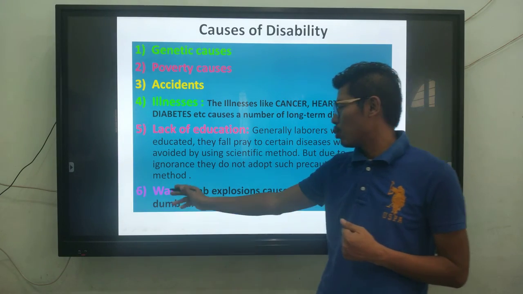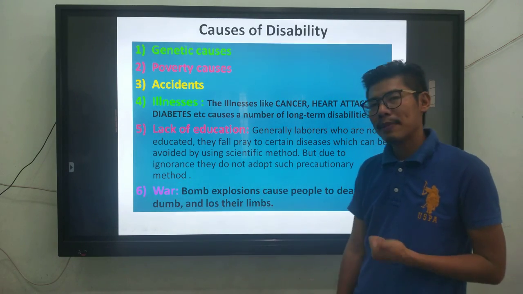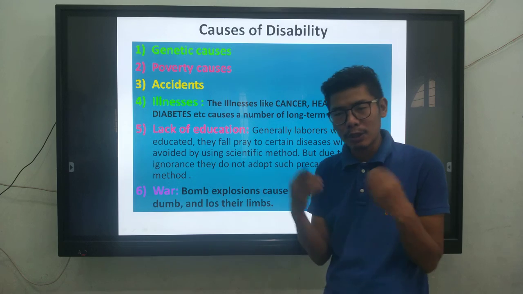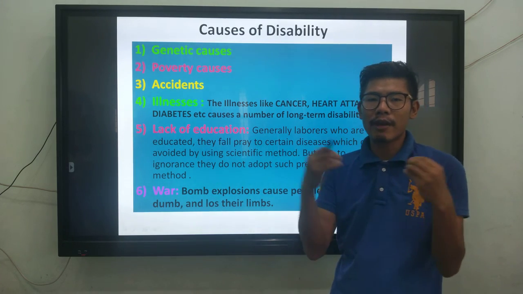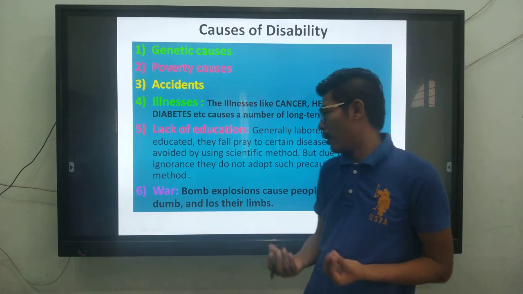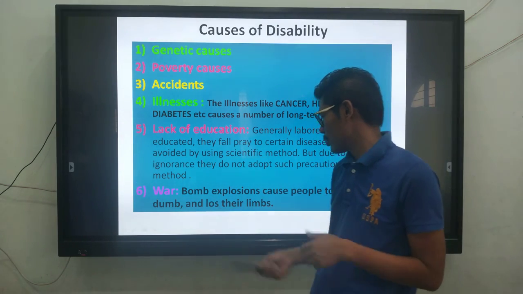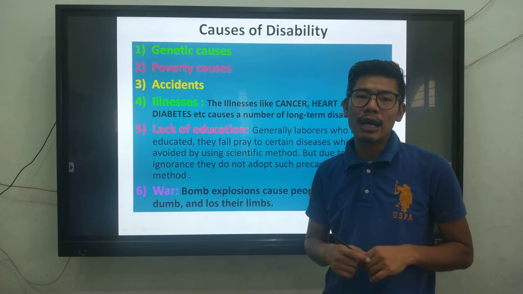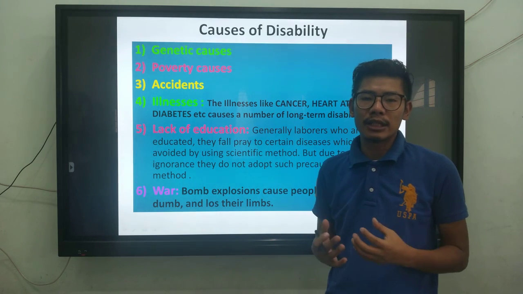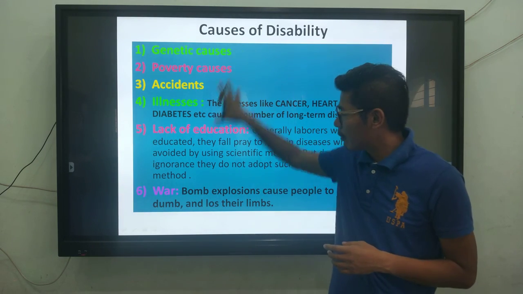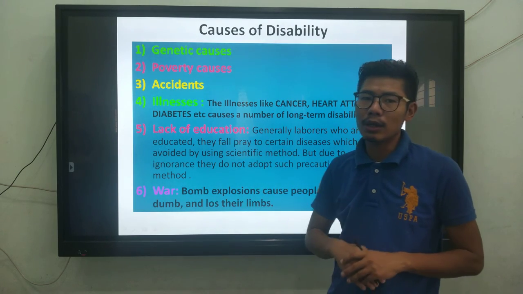Point number 6, that is war. In a war, explosions take place. When explosions take place, bones and body parts are torn. When a body part is torn off, people may suffer death, become mute, or lose limbs. So in this case, these kinds of persons may be disabled for the rest of their life. So these are some of the points highlighted about the causes.